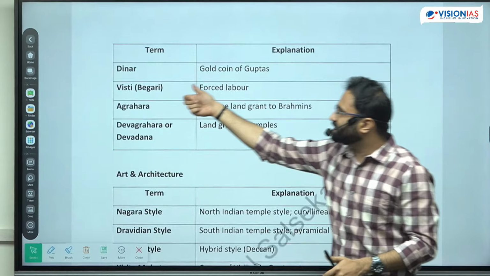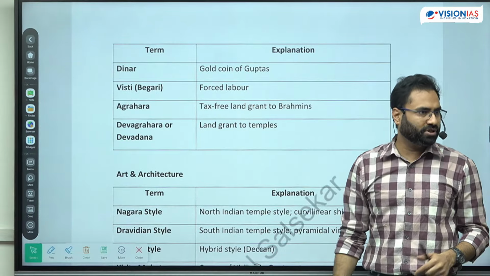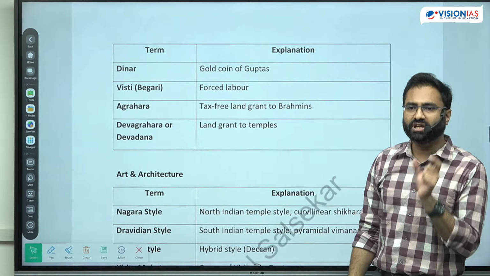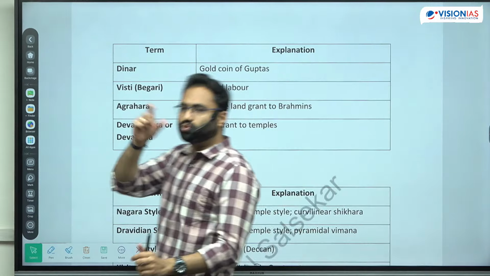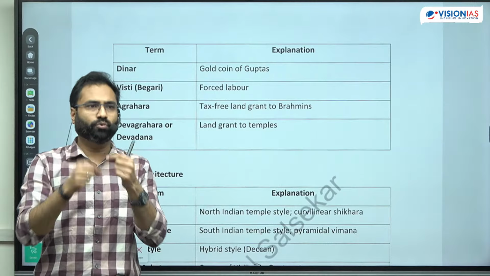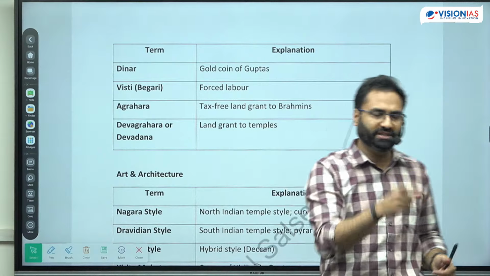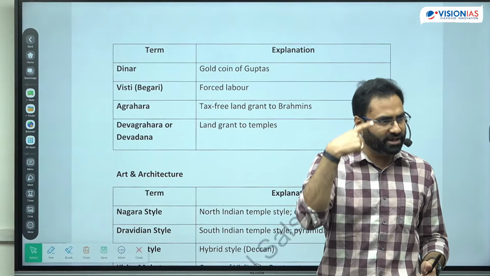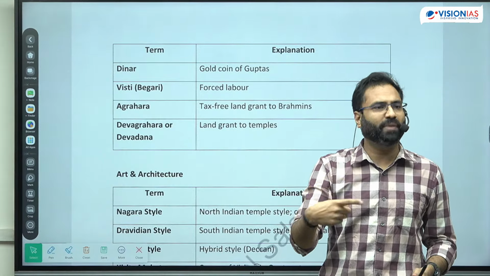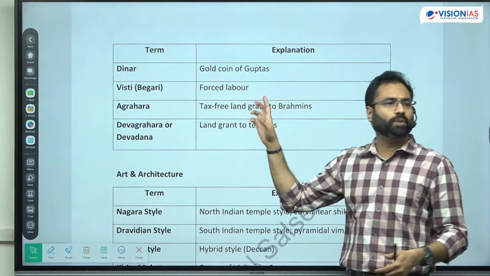Now dinaras were the gold coins of the Gupta. So Gupta के जो gold coins थे, where even we are seeing the photos, मतलब जो इम्बोर्स था, जो the tradition that was incorporated by the Indo-Greeks, similar traditions Shaks ने लिया, similar traditions was incorporated by Parthians, Kushans, and Gupta also incorporated the same tradition.